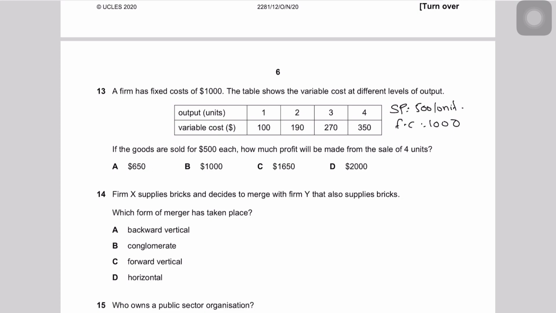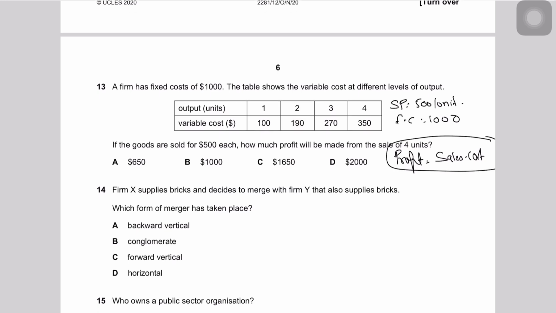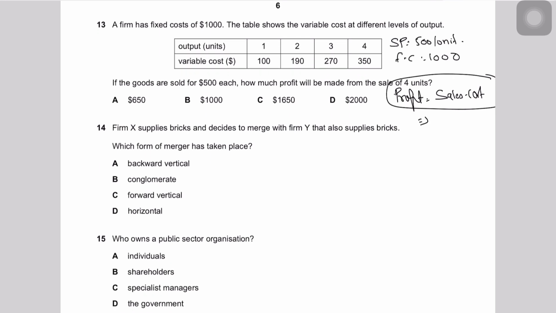How much profit will be made on the sale of 4 units? So the formula for profit is sales minus your cost, or selling price per unit minus cost price per unit. So either of those. So guys, what are sales? Sales is basically your total revenue, that is price times quantity, right? Cost is your fixed cost plus variable cost. So how many units are you selling? You're selling 4 units, right? The selling price is 500, so 500 times 4 would give you 2,000.